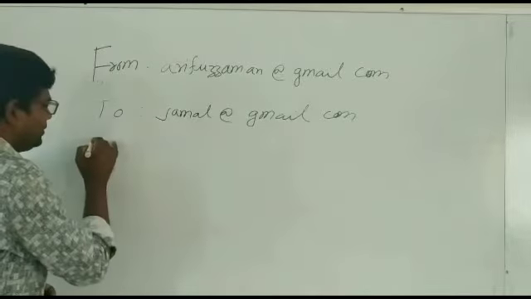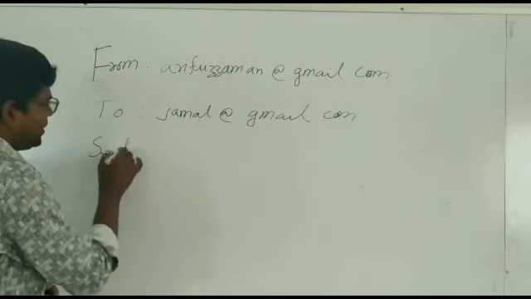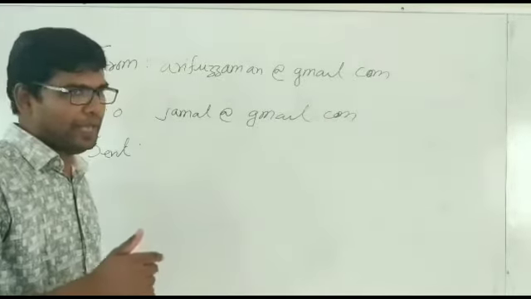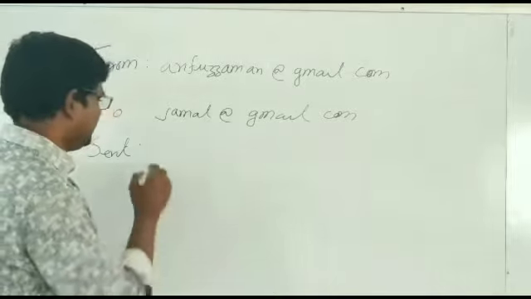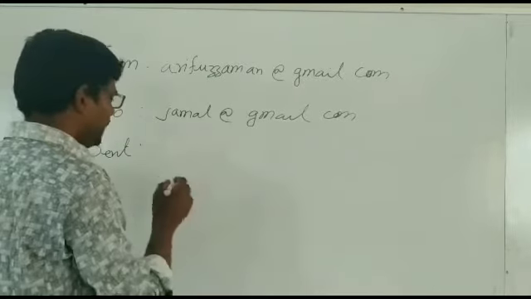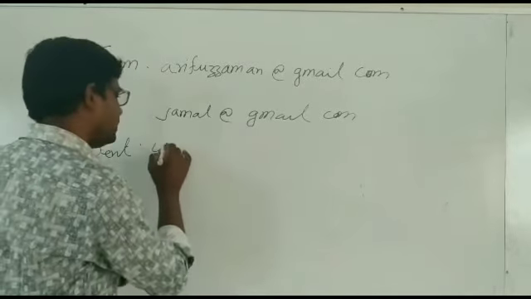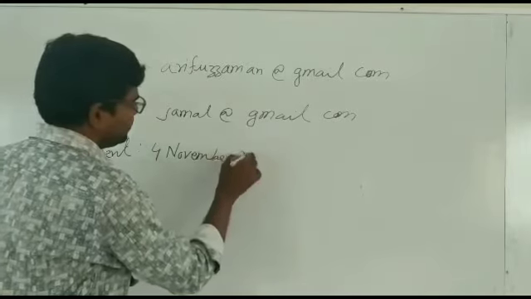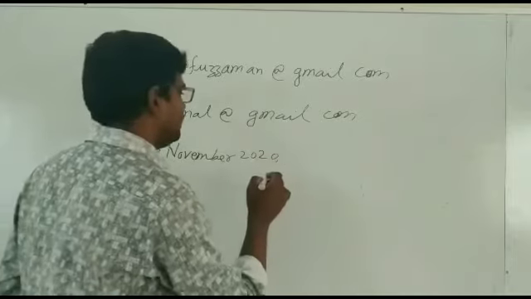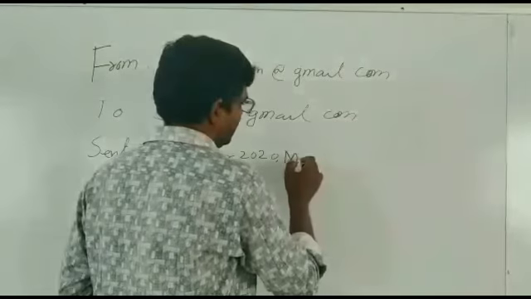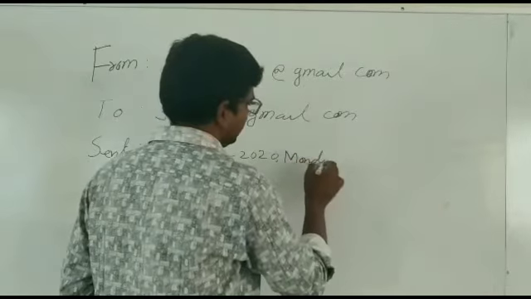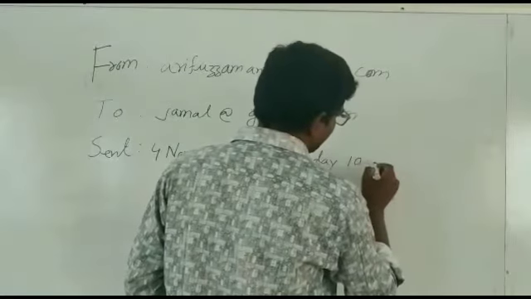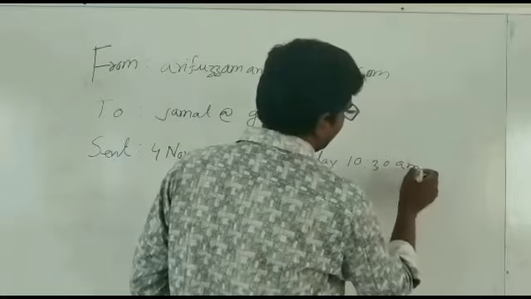Then "Sent": here we have to write the date, time and the day. Suppose today, 4 November 2020, Monday, time 10:30 AM.